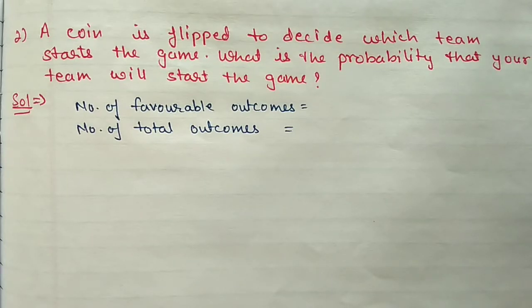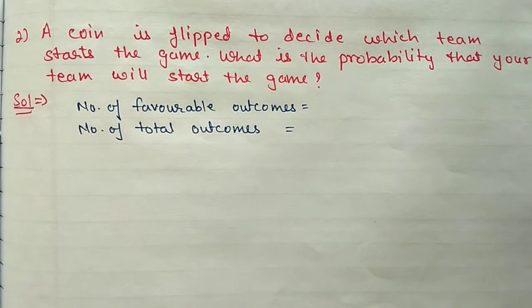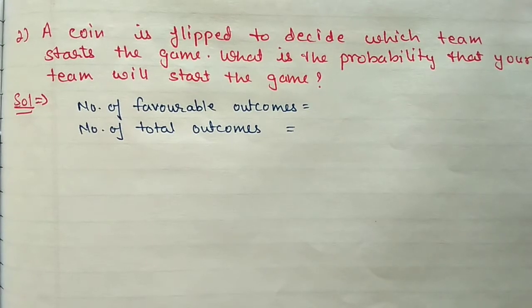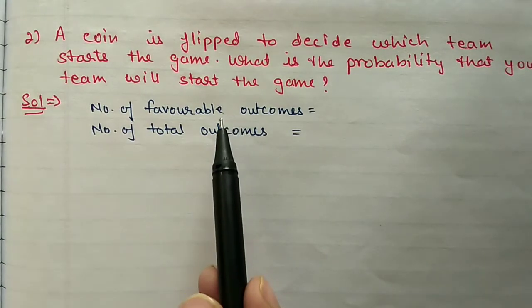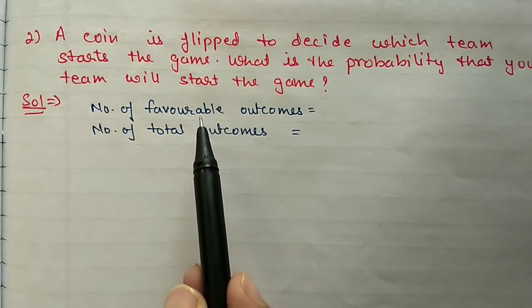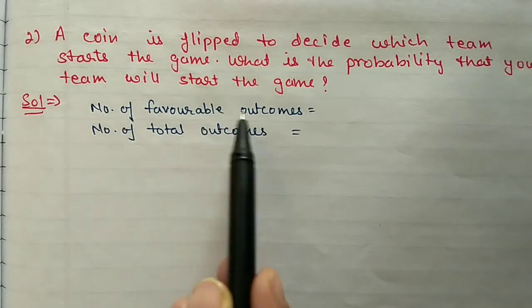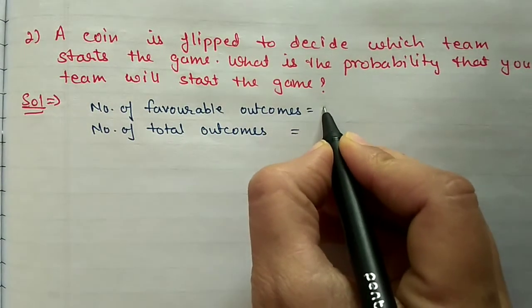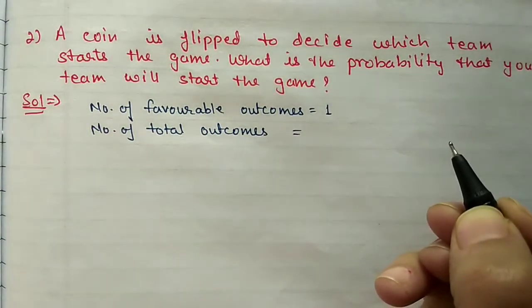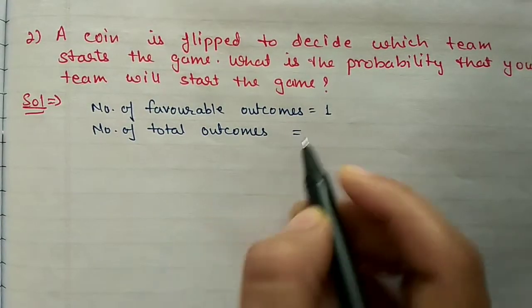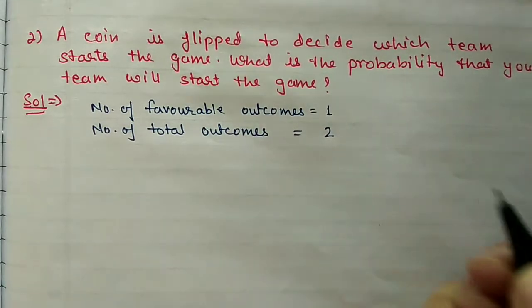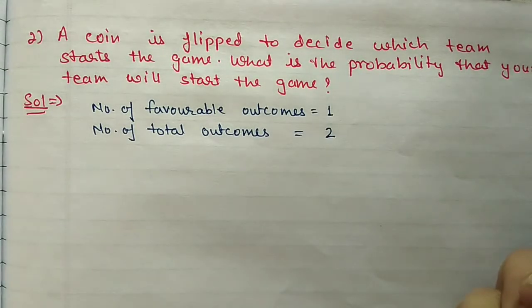Next, question number 2. A coin is flipped to decide which team starts the game. What is the probability that your team will start the game? First we will find the number of favorable outcomes. Suppose our team has decided to take head, so the number of favorable outcomes will be 1 here. When we toss the coin, either head or tail will come. And the number of total outcomes is 2, it may be head or it may be tail.